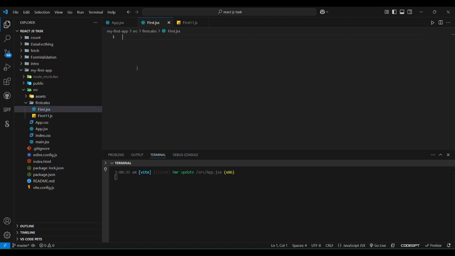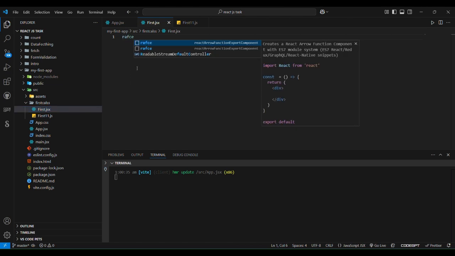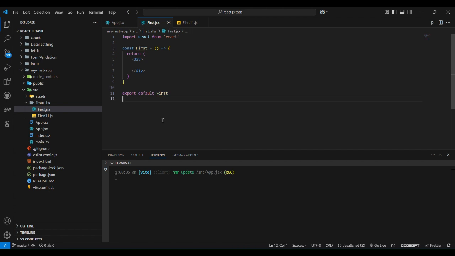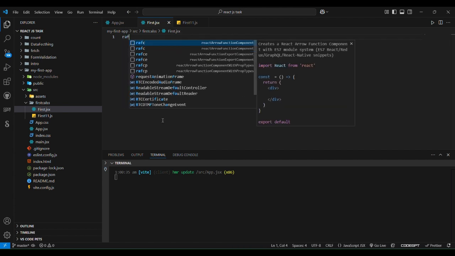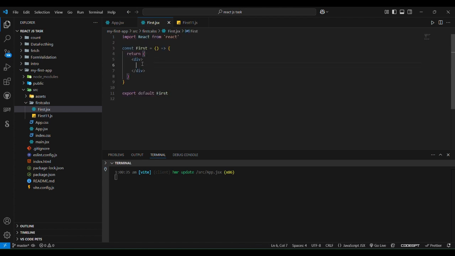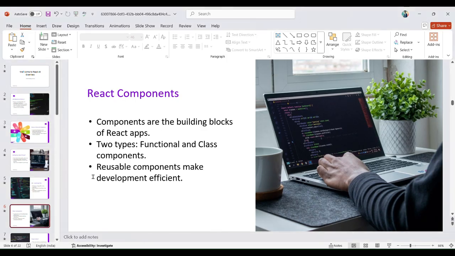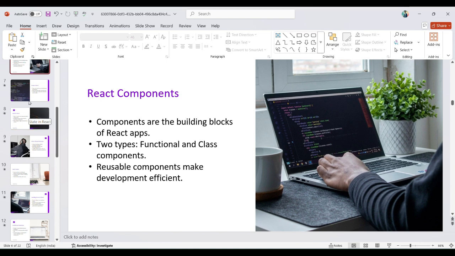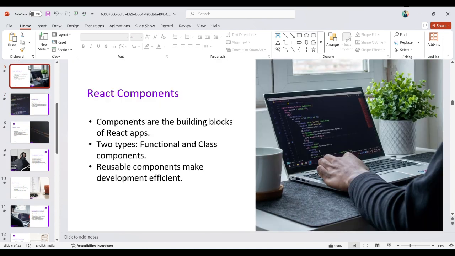Yeah, this is my first component, RAFC. RAFCE means React Arrow Function Export Component. Here we can see, we can create it easily. R means React, A means arrow, F means function, E means export component. Enter. Yeah, my component is created very successfully. It's like that. Next thing, JavaScript extends. Okay, that is completed.